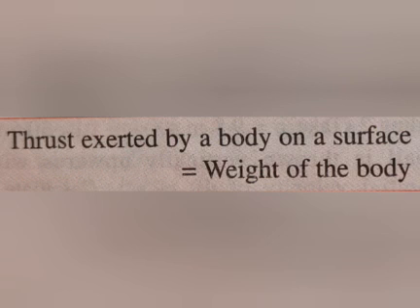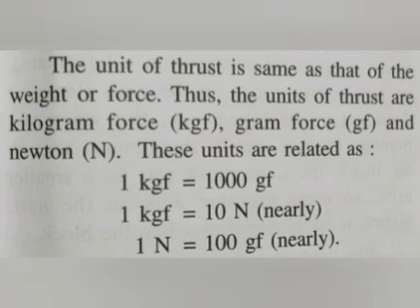Now, unit of thrust. In SI unit, thrust is represented by the unit Newton. In CGS system, the unit is dyne. 1 Newton is equal to 10 raised to 5 dyne. And in gravitational units, thrust in the MKS system is kilogram force, and in the CGS system, gram force. So we can say 1 kilogram force equals 9.8 Newton or nearly 10 Newton, and 1 gram force equals 980 dyne or nearly 1000 dyne.